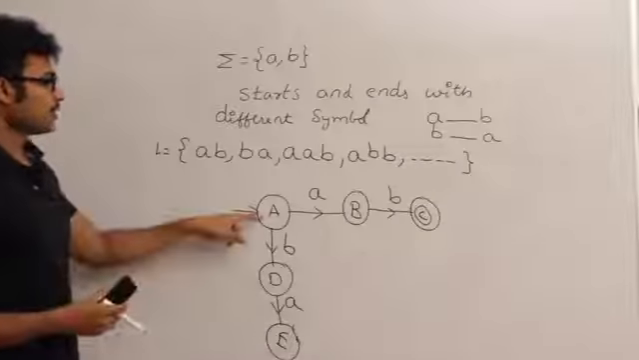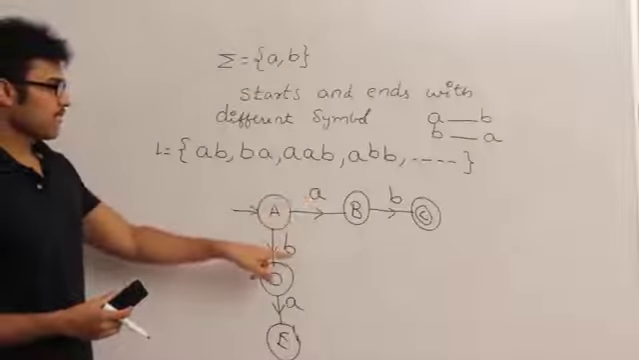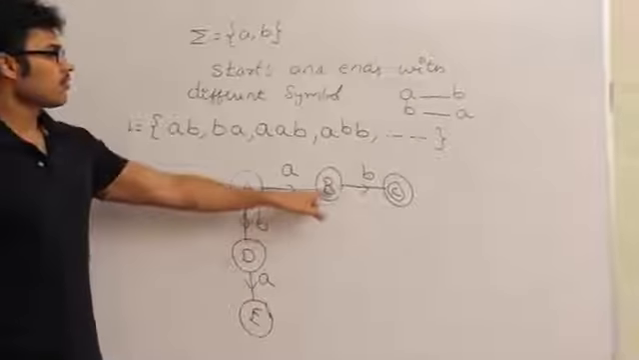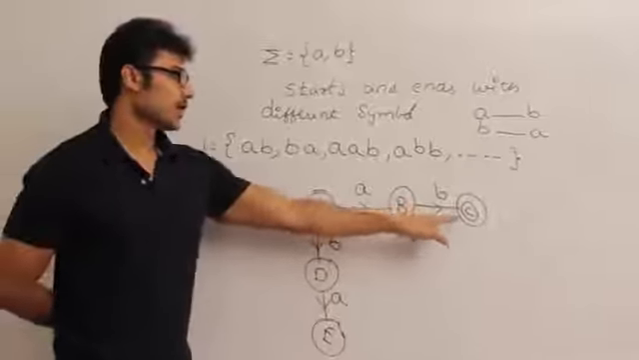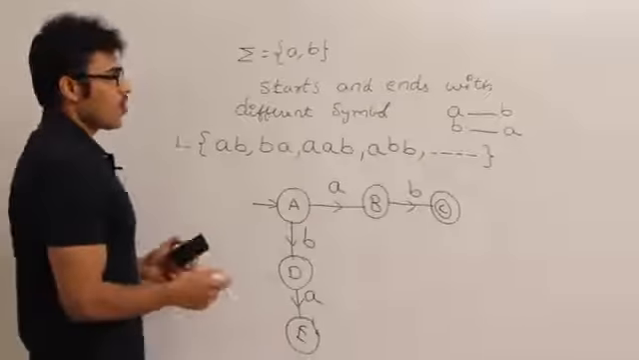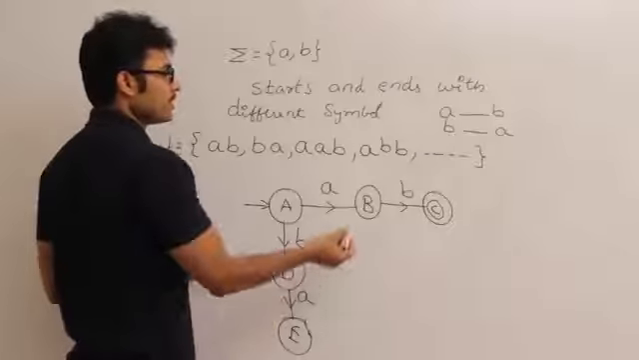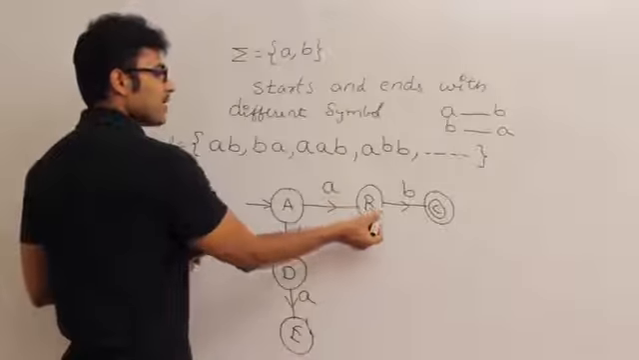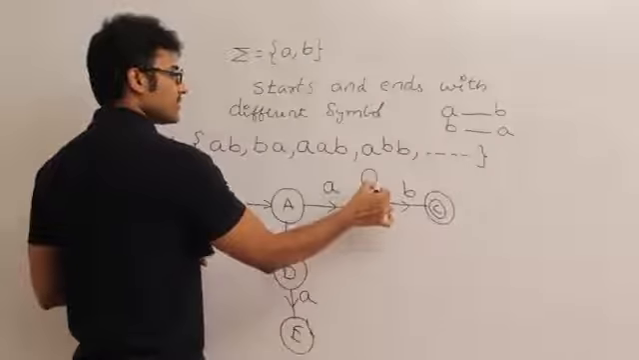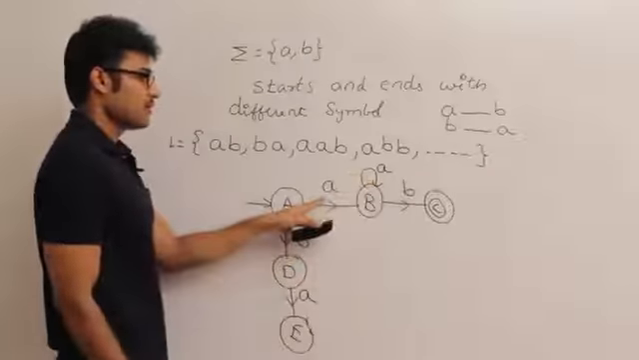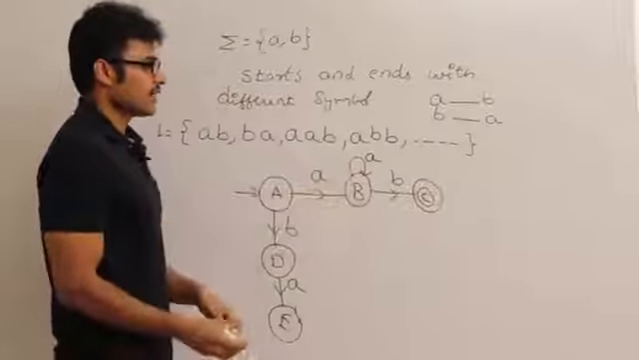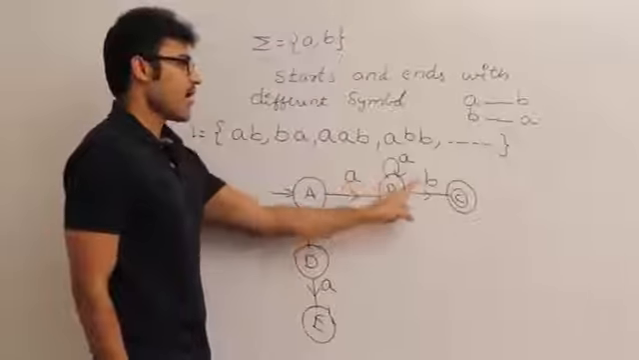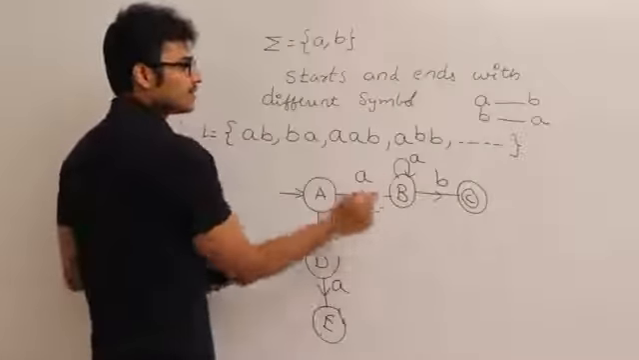Now A is complete because you have shown what happens on a as well as b. What about B? At B you have shown what happens on small b, that you are accepting it. But what if I get small a here? Even if I get any number of a's after a, I can still end it with b and accept it. Why? It is starting with a and ending with b. Now the state B is complete.